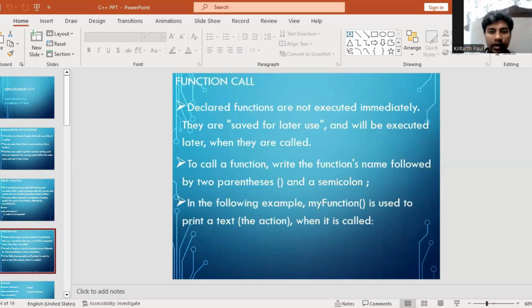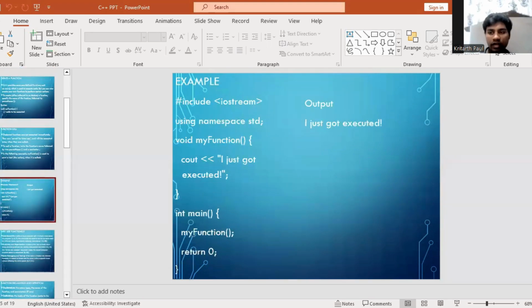Function call. Declared functions are not executed immediately. They are saved for later use and will be executed later when they are called. To call a function, write the function's name followed by two parentheses and a semicolon. In the following example, myFunction is used to print a text to the screen when it is called. Example: include iostream, using namespace std, void myFunction, cout I just got executed, endl, myFunction, return 0. Output is: I just got executed.